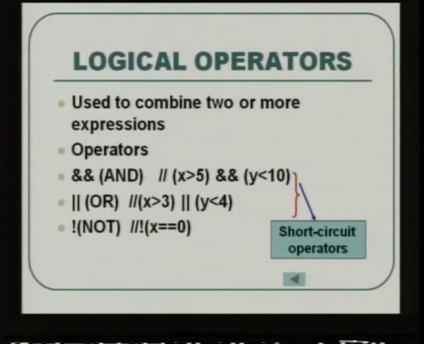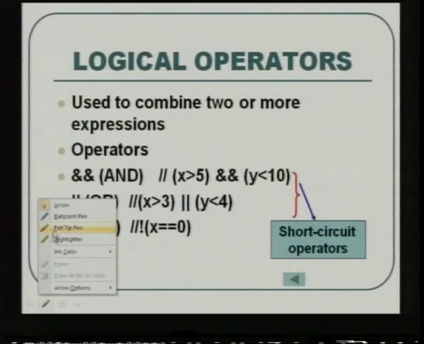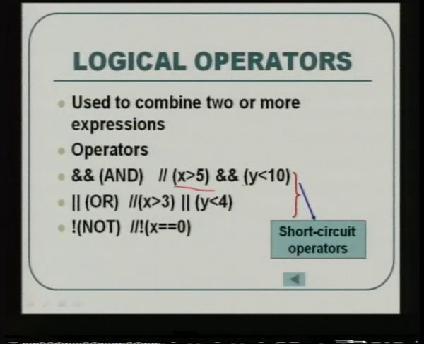Then you have the short circuit operators. Now this AND and OR are called short circuit operators. Now what is the meaning of this word short circuit in the sense? Now if you take this expression, first expression which I have given, x is greater than 5 and y is less than 10. AND indicates that only when both the expressions are true, the whole value is true. AND means both have to be true.